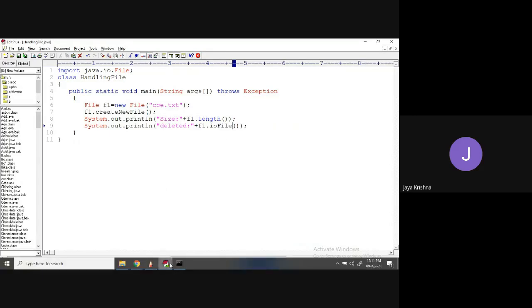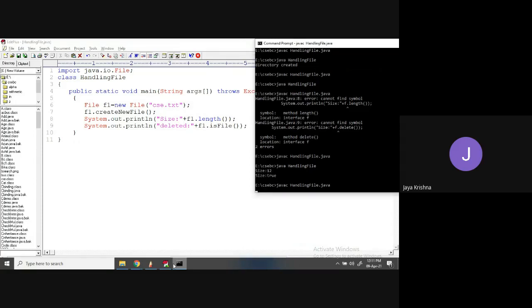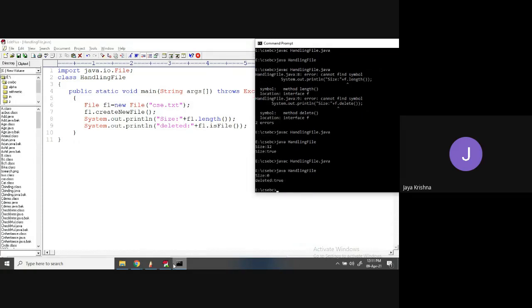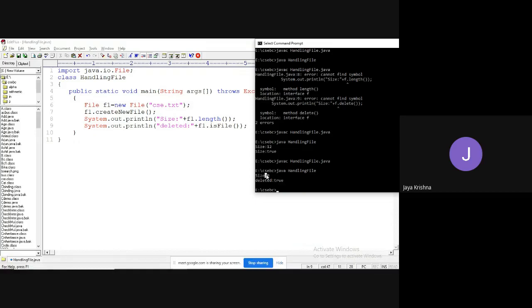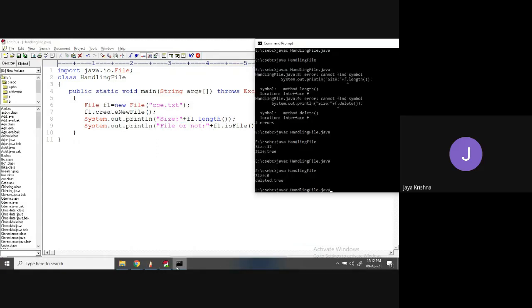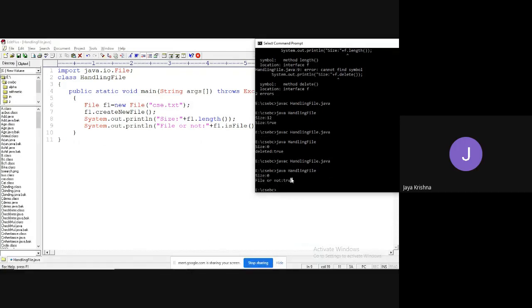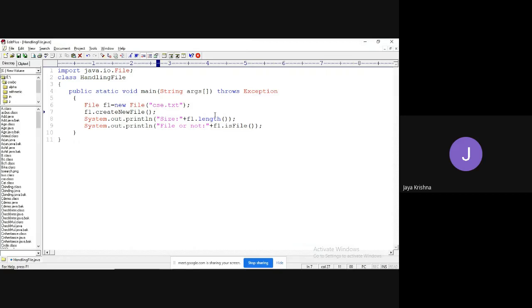If I try to run, first the file is created, then size is 0 because I didn't insert any data. It is not deleted. Is it a file or not? We are getting the answer as true, meaning that it is a kind of file.